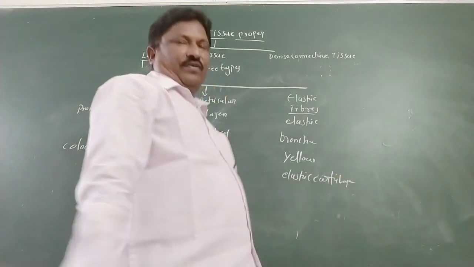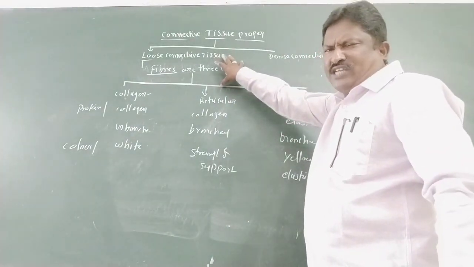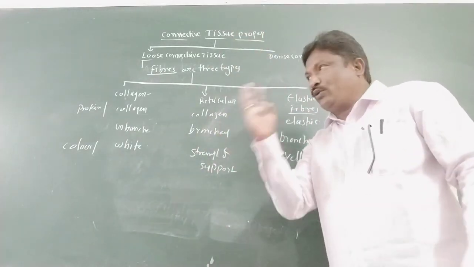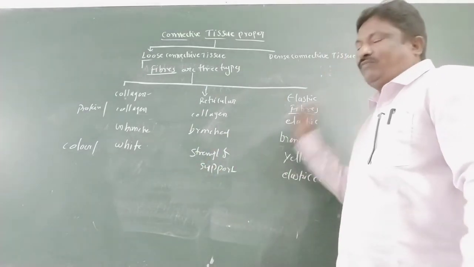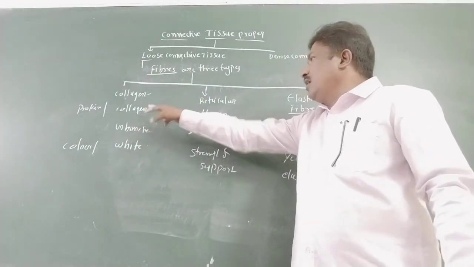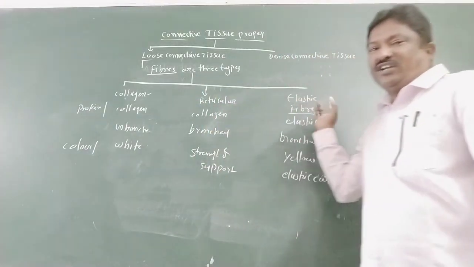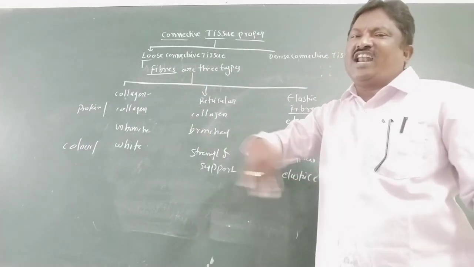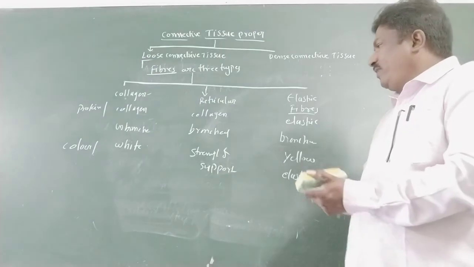These are the three types of fibers. Dear students, these fibers are also very important for NEET and MSET. How many types of fibers are there? Collagen fibers, reticular fibers, elastic fibers. Collagen and reticular fibers are made of collagen protein, but elastic fibers are made of elastic protein. Collagen fibers are unbranched, single elongated tube-like structures, and reticular and elastic fibers are branched.